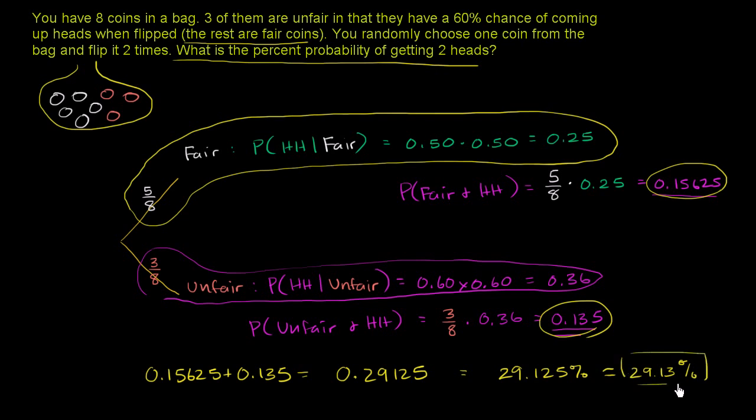So we have a little less than a third chance of this happening. And the reason why, remember, if everything in the bag was a fair coin, there'd be a 25% chance of this happening. Because you would just say, okay, any of these, they're all the same. Flip it twice, 25% chance. Our chance is a little bit higher because there's a 3/8 chance that we pick a coin that has a higher than even chance of coming up heads.